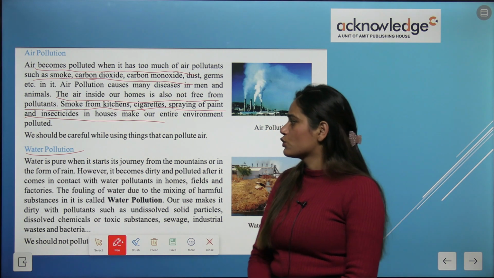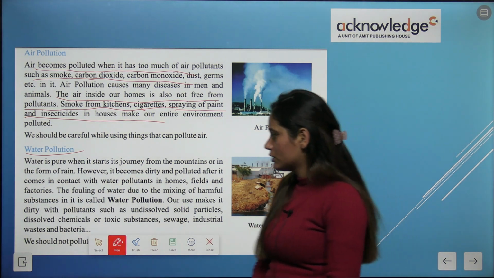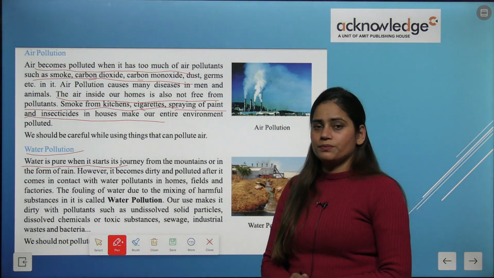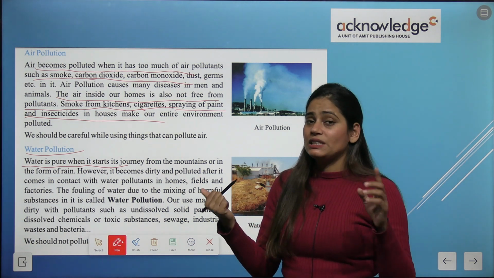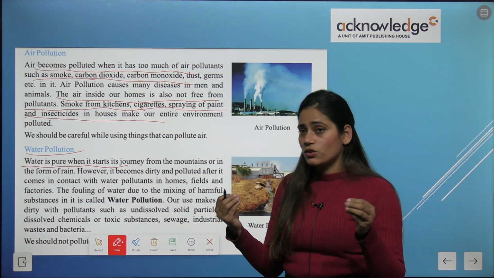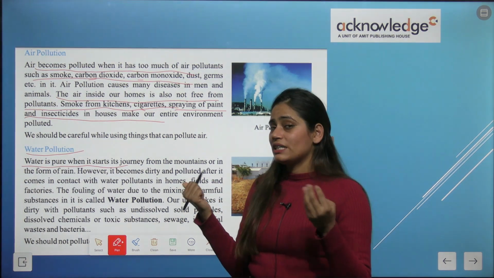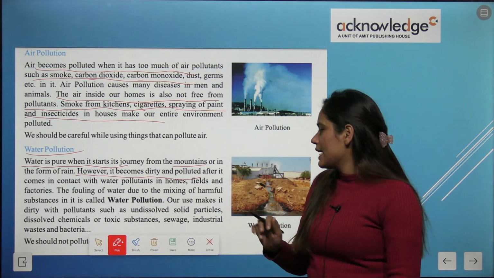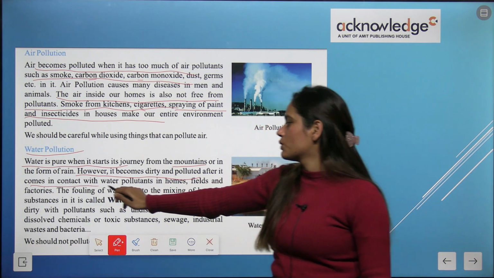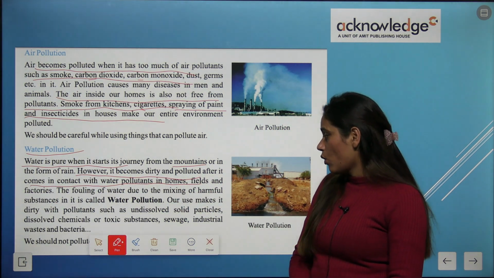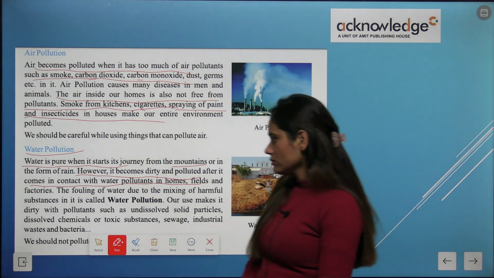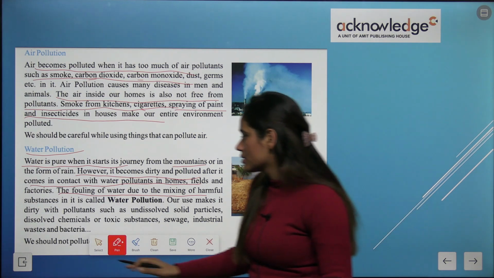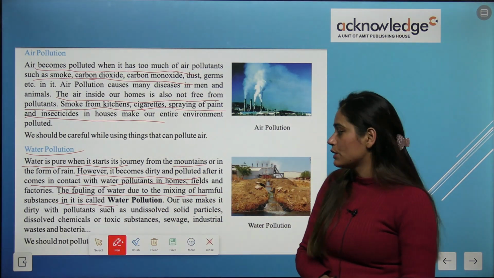Now, water pollution. Water pollution क्या होता है? What is water pollution? Water is pure when it starts its journey. जब water अपनी जर्नी स्टार्ट करता है, वो क्या होता है? प्योर होता है. और वो अपनी जर्नी कहाँ से स्टार्ट करता है? माउंटेन से. Okay, however it becomes dirty and polluted after it comes in contact with water pollutants in homes, fields, and factories. The fouling of water due to the mixing of harmful substances in it is called water pollution.